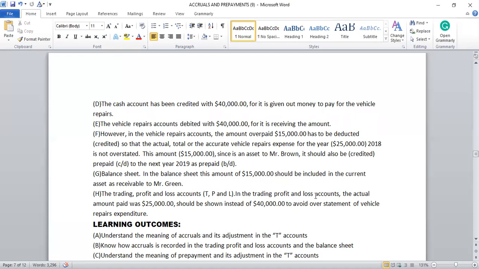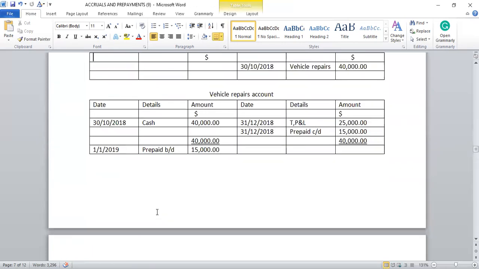H, the trading profit and loss account, TP and L. In the trading profit and loss account, the actual amount paid, $25,000, should be shown instead of $40,000 to avoid overstatement of vehicle repairs expenditure. That's what I've just explained to you.